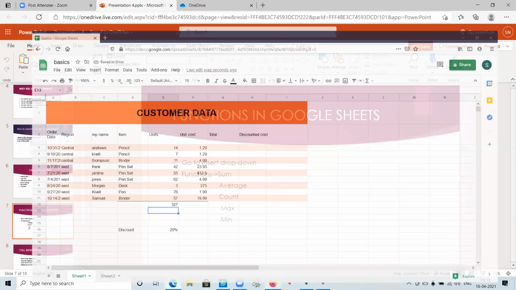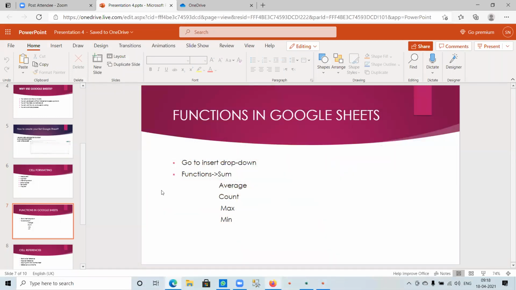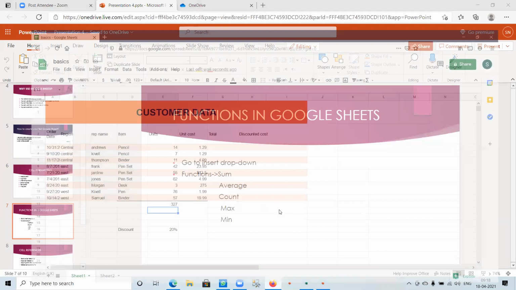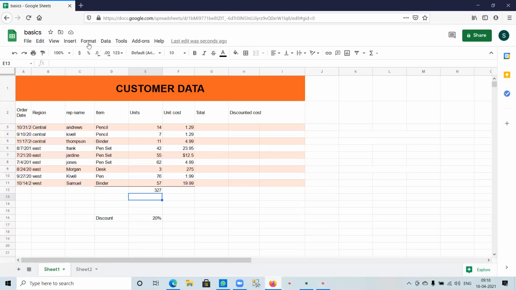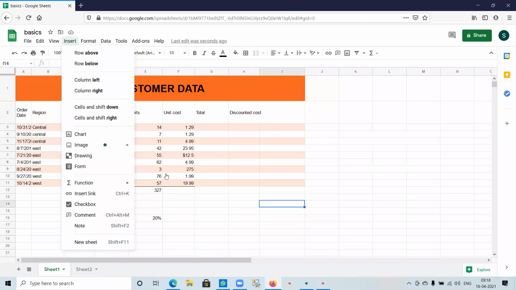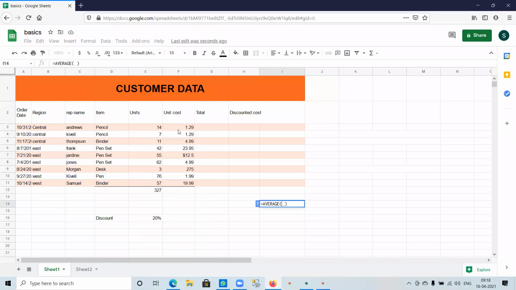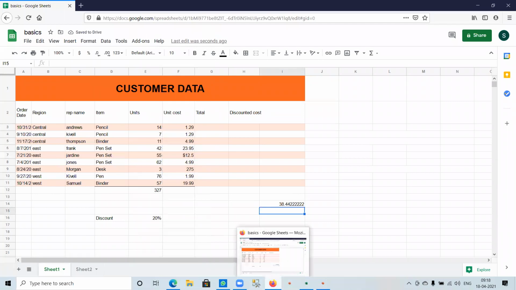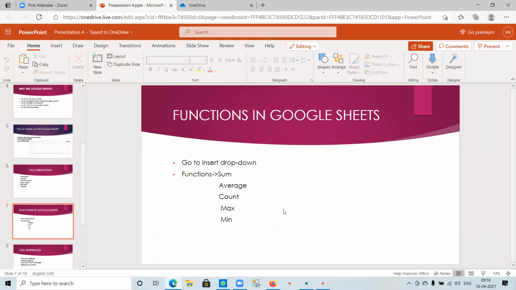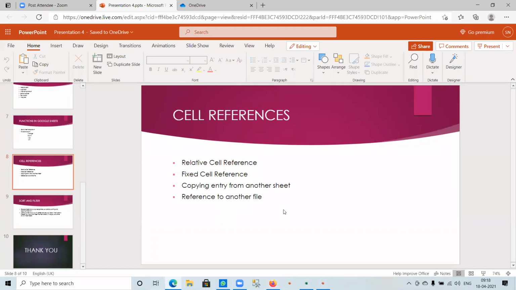And also you can find the average, the count, the maximum and minimum of any entries that you need to find. Just go to any cell where you need to calculate that. Go to insert functions. There are various options. Average. If you need to find the average of unit cost, just select that and drag it down, press enter. You get that like that. So those are the basic functionalities in Google Sheets. The next one is cell references.